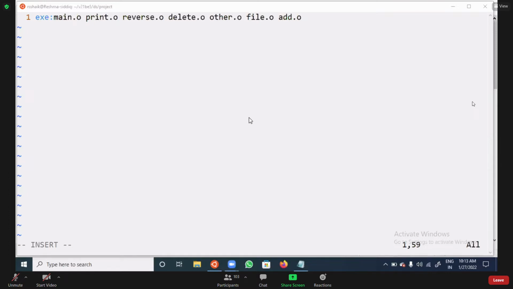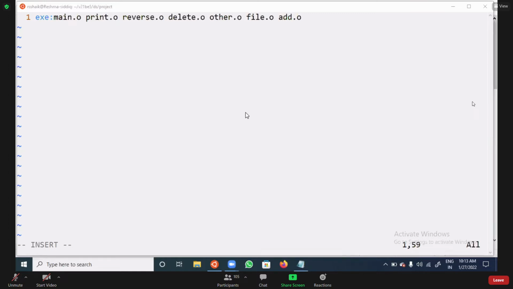That means what the makefile will do: internally it will compare the object file information, when the object file was created, with when the .c file was modified. It will compare these two. According to that only, it will recompile. Am I clear?